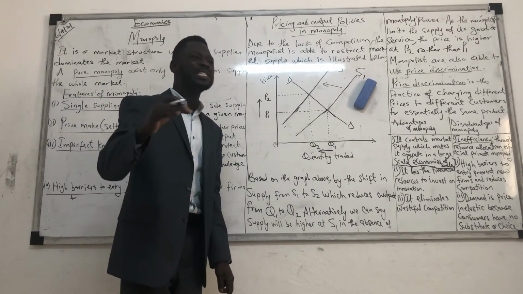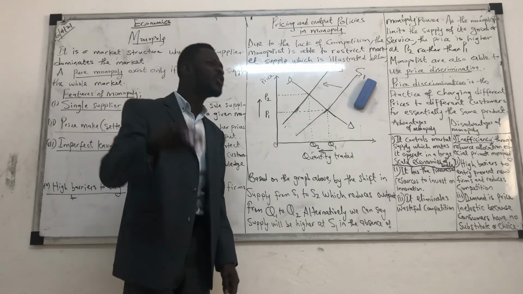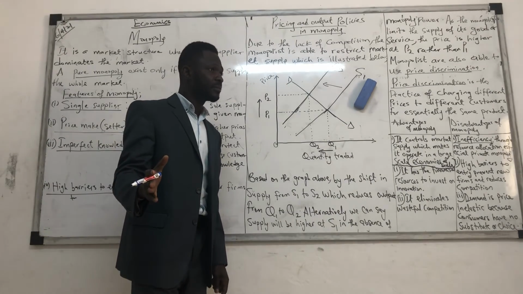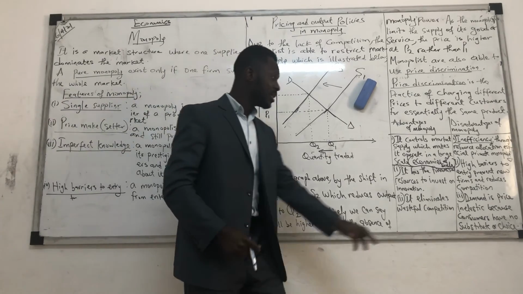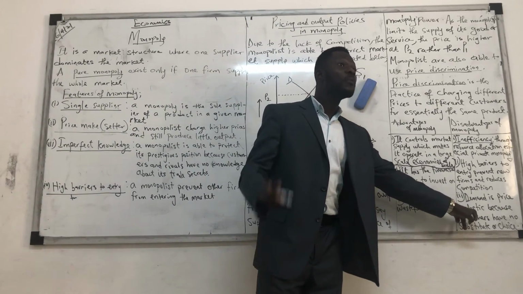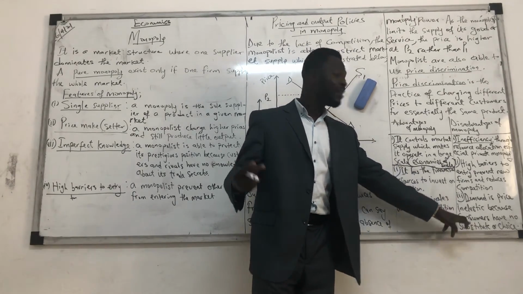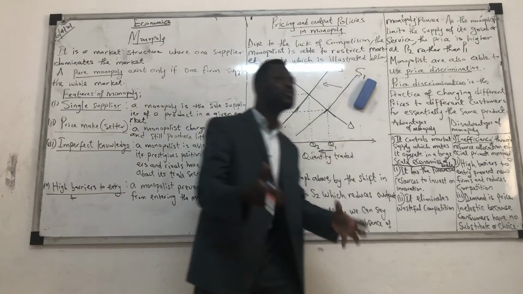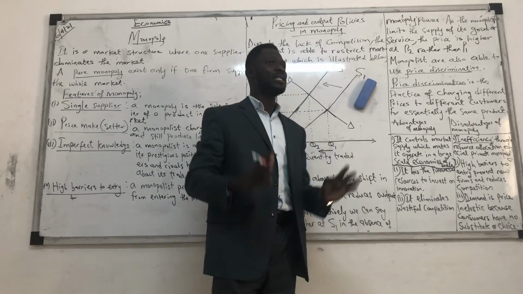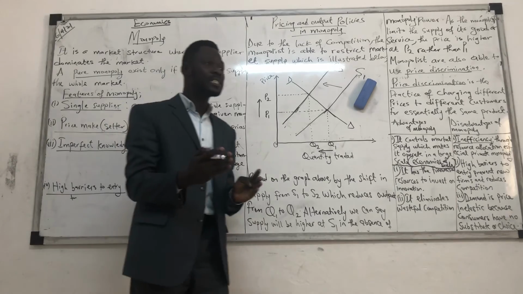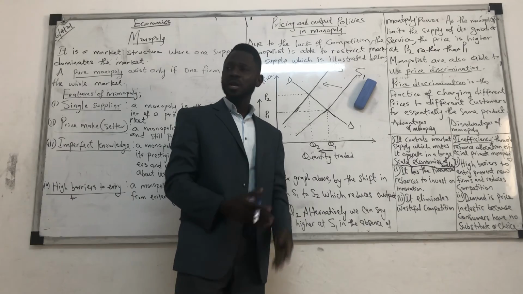That's another problem of monopoly: the demand for its product is inelastic. Inelastic means there's no significant change in the quantity demanded for that product. Why? Because no matter what the monopolist charges as its price, consumers will buy, because they don't have a choice and there's no substitute for that product. When the product doesn't have a substitute, we buy at any price they are selling. We consumers can't choose because we don't have any other choice.